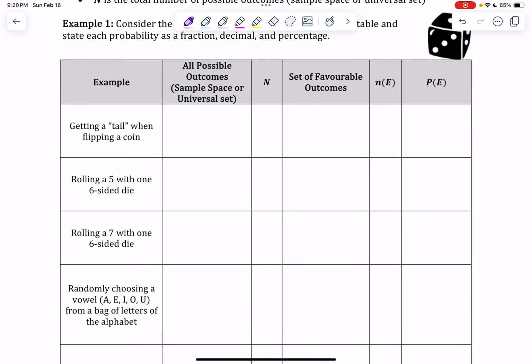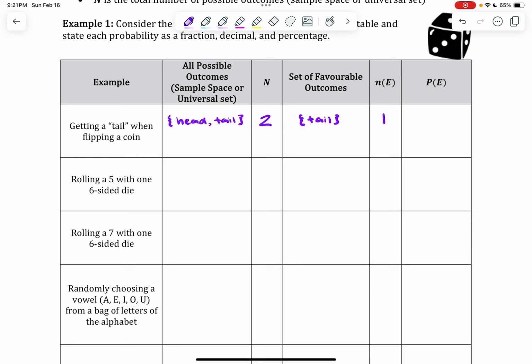Okay, so first things first. My example of getting a tail when flipping a coin. So when I flip a coin, here are all of my possible options. I can land on a head, or I can land on a tail. That's my set of all possible outcomes, or my universal set. My capital N, the number of elements in that set, is 2. Now the set of favorable outcomes is the set that's just straight up tails, which means my number of elements that are favorable is 1.